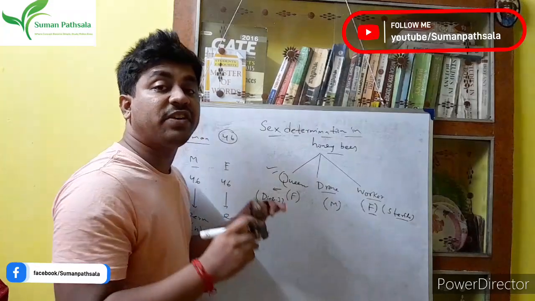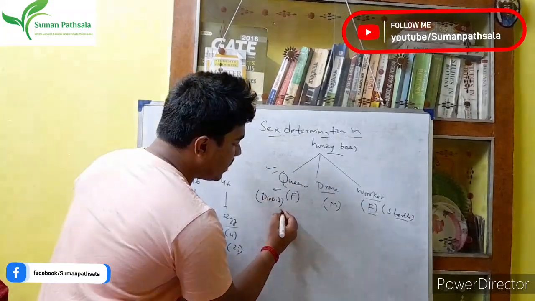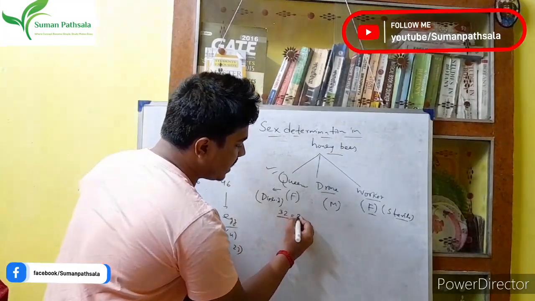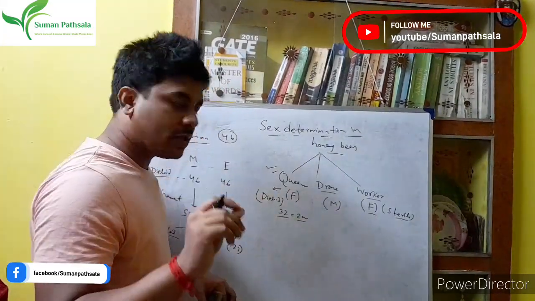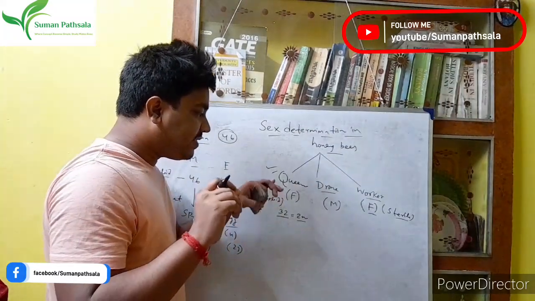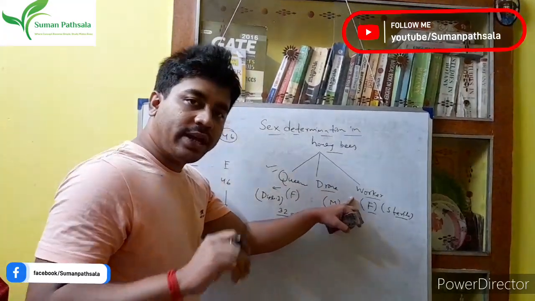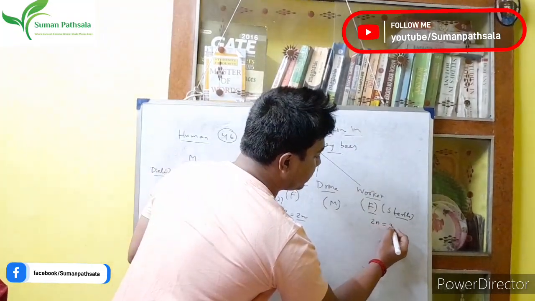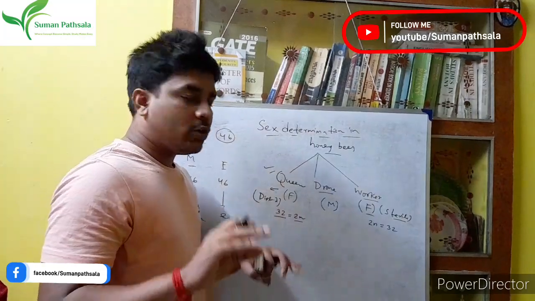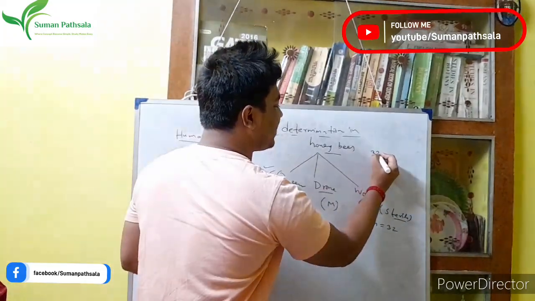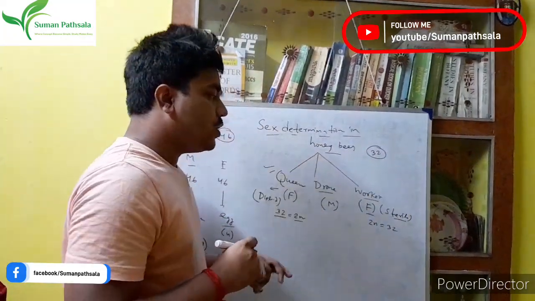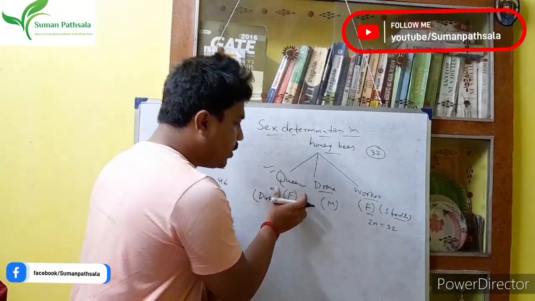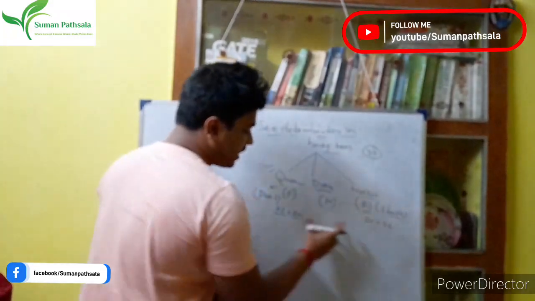That means they have the full chromosome number. Okay, they have the chromosome number 32. Diploid, right here the 2n. In the same way, the worker is also female, so the worker also has the diploid number of chromosomes, that is 32. So what do we know? We know honeybees have 32 chromosomes. Here, only the females in honeybees, queen and worker, are diploid. That's why they have 32.